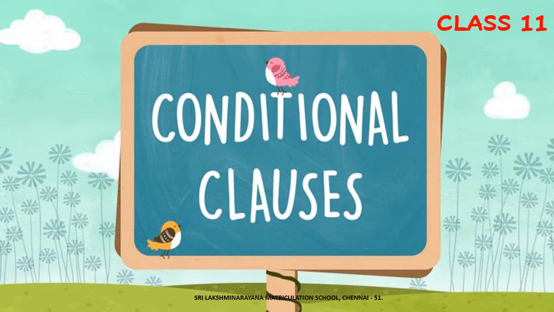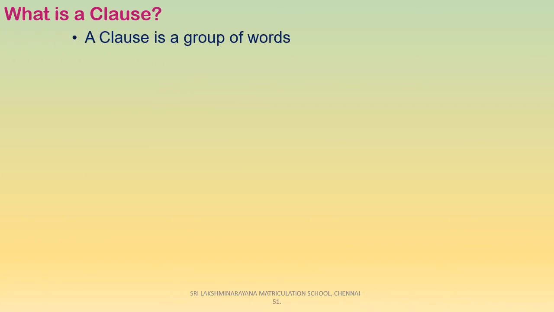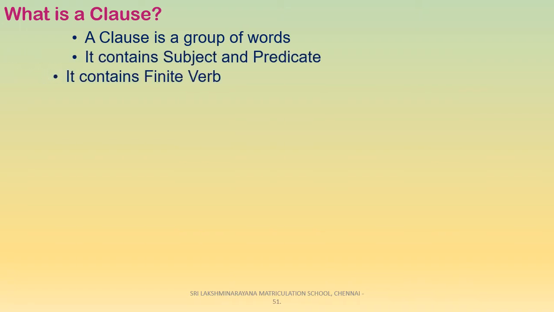Before getting into the topic, you should know some basic things that you have learned in your lower classes. So shall we have a quick recap of what is clause and its types? What is a clause? A clause is a group of words that contains a subject and a predicate with a finite verb. Your finite verb is a verb that undergoes changes depending upon the tense, number, and person.